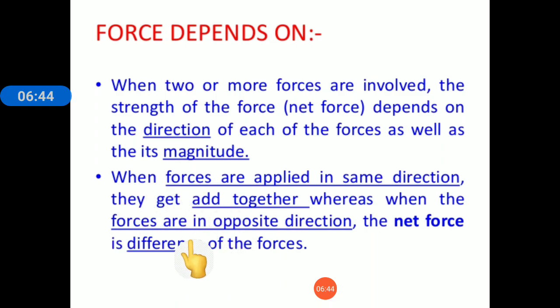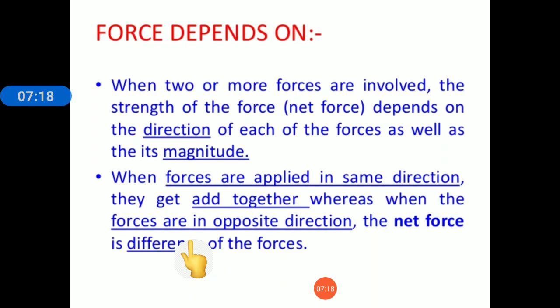But if two students are applying force on the chair in opposite directions, one student is pushing the chair from left to right, and at the same time the other student is pushing the chair from right to left. In that case, the direction in which the chair will move will depend on the difference of the forces. That means whichever student applies the highest force, the chair will move in that direction.